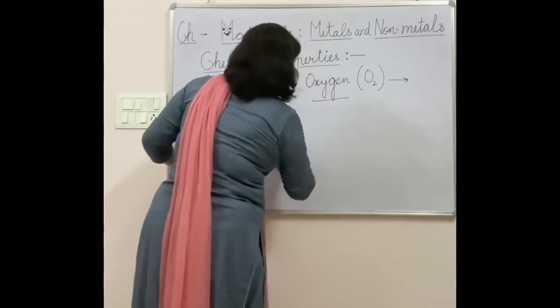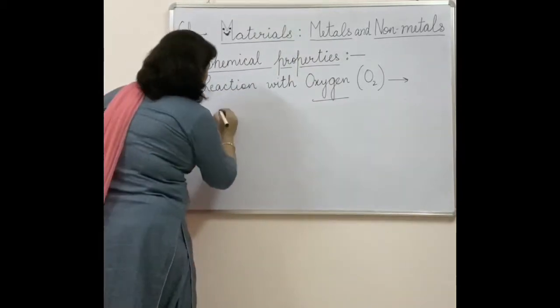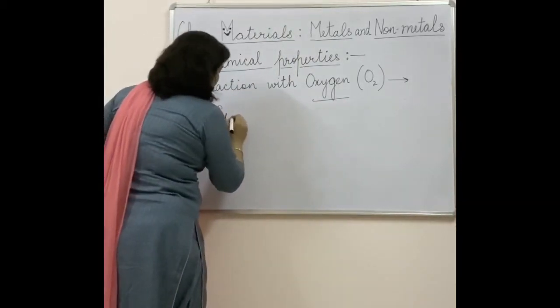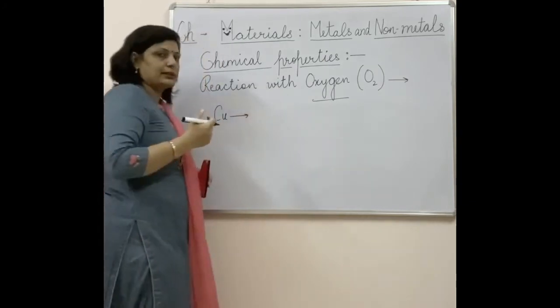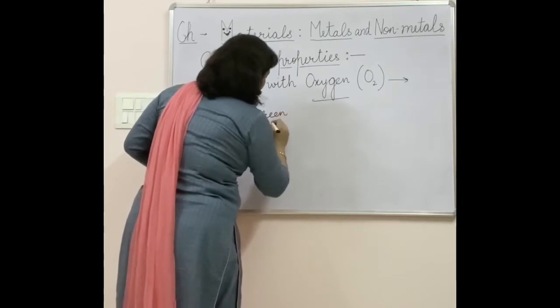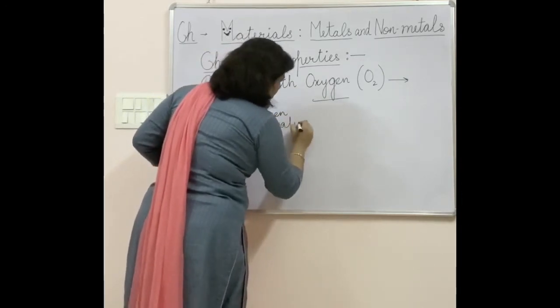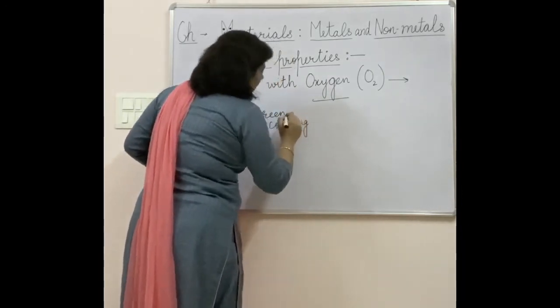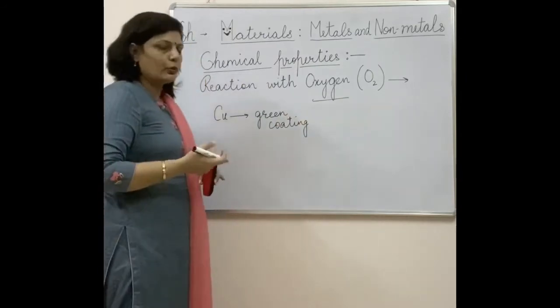Then I will explain with another reaction. Copper is also a metal. Copper, you have noticed, with the passage of time will acquire a green coating on it. A green coating will be formed with the passage of time if you notice any copper vessel.